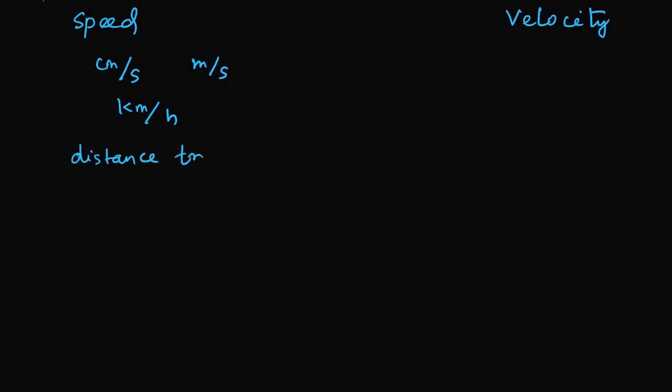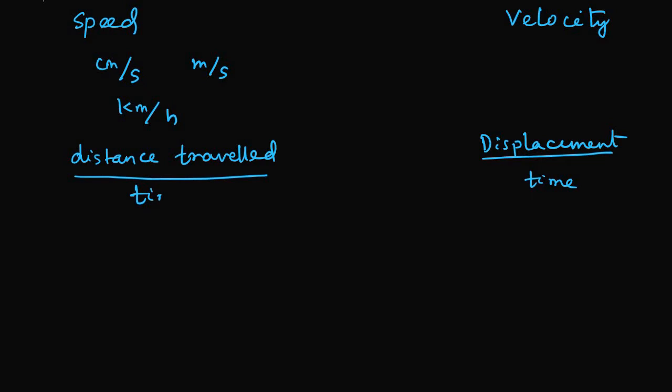In case of velocity, it will be the displacement in that particular interval of time. Here also the same thing, distance traveled divided by the total time taken or the interval of time. So you can see speed and velocity both are somehow common. The only difference is that speed is a scalar and velocity is a vector, which makes all the sense.